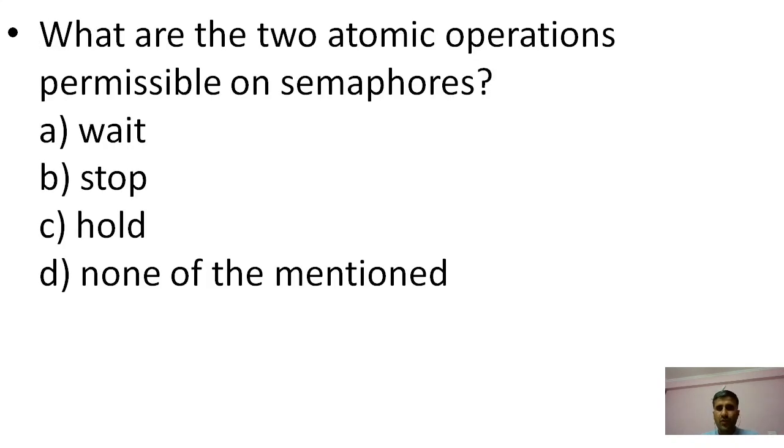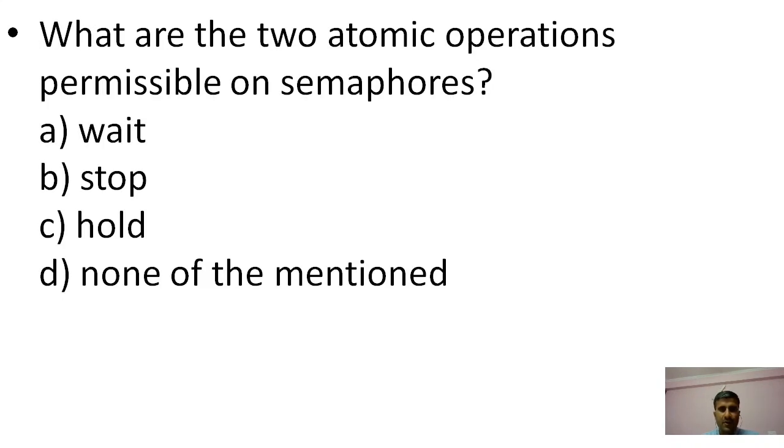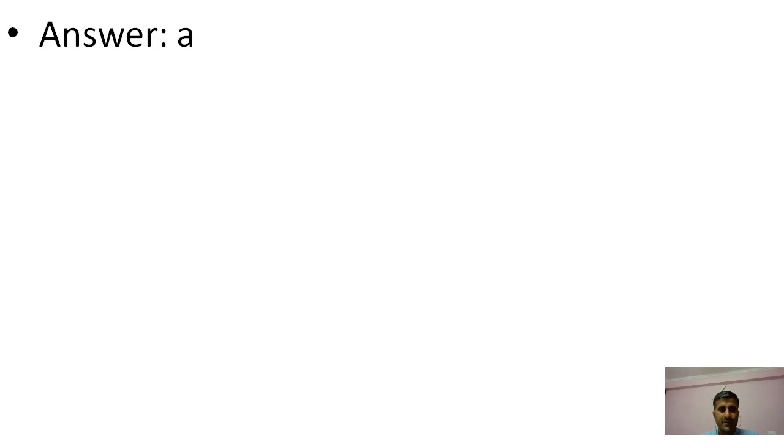What are the two atomic operations permissible on the semaphore? Here we have used wait and signal. The options are wait, stop, hold, none of the above. Wait is the right answer. Wait is the atomic operation which is used in the semaphore.